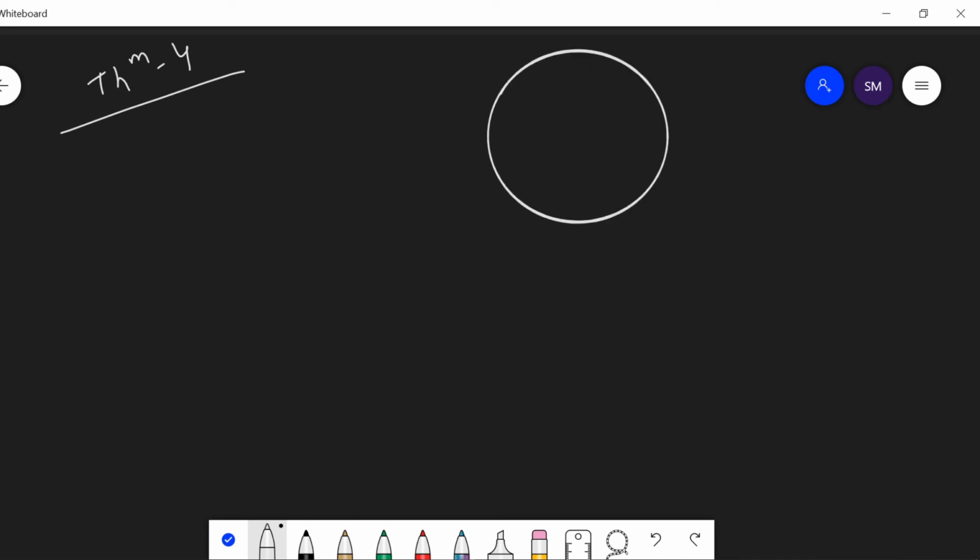Here we have to prove that, let PQ be an arc and R be any point on the arc. Let us join P, R and R, Q. Then when this angle is 90 degree, this shows that PQ is a semicircle.